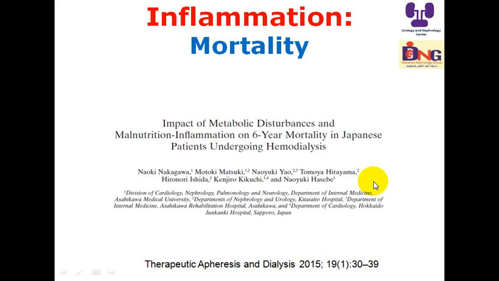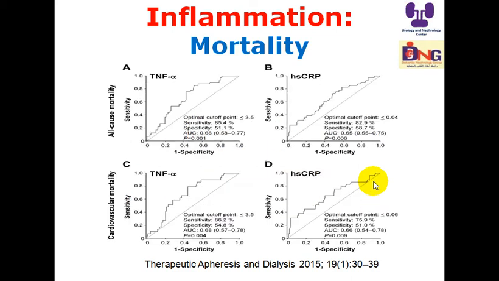Another study, and this is from Japan, on the impact of metabolic disturbance, malnutrition, and inflammation on 6-year mortality in Japanese patients undergoing hemodialysis. Here they correlated inflammatory markers with all-cause mortality or cardiovascular mortality. So the higher the TNF alpha and or high-sensitivity C-reactive protein, the higher the all-cause mortality, and the area under the curve is very broad. So long as it is above this oblique line, these are significant variables, and the p-value here is highly significant.